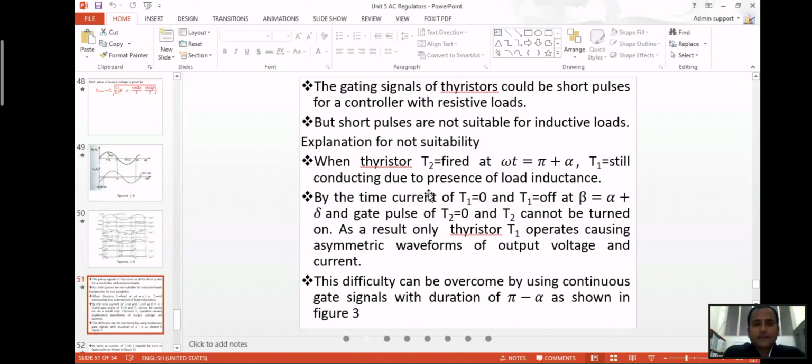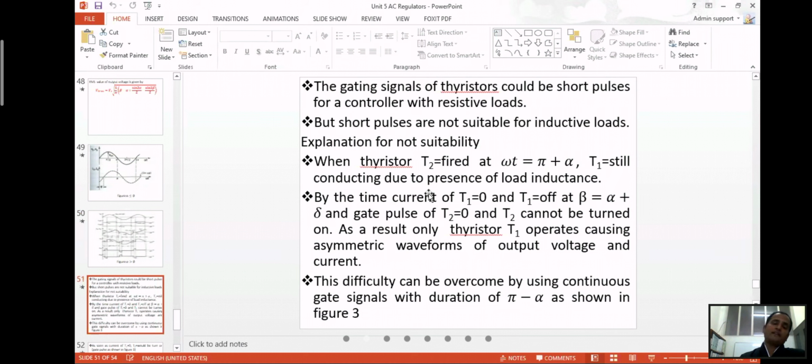So the gate signals of a thyristor could be short pulses for the control with resistive load. But short pulses are not suitable for an inductive load. So this we cannot have; it's not good if we have short pulses. So why is it not suitable if you have short pulses?